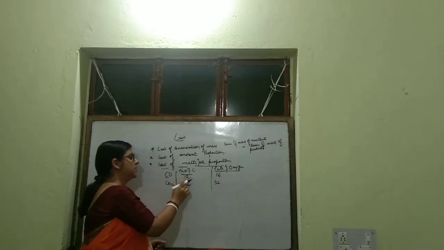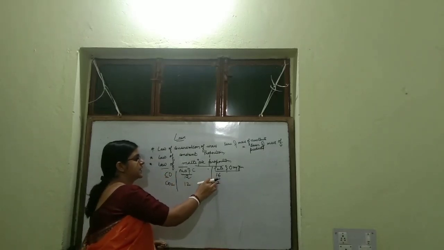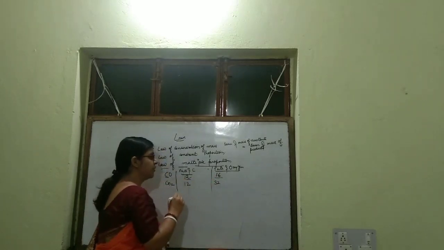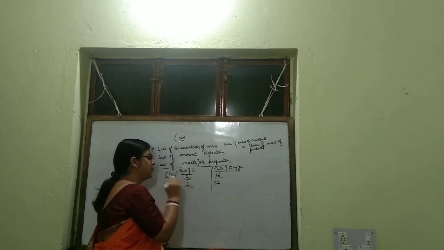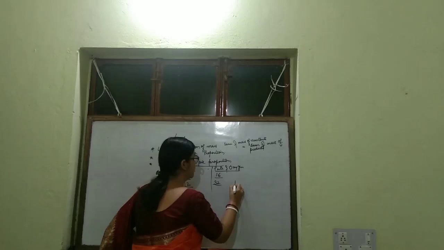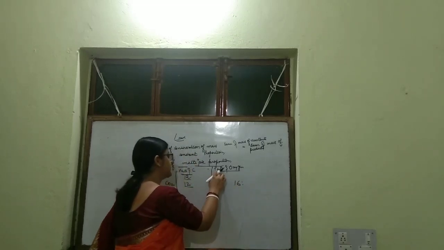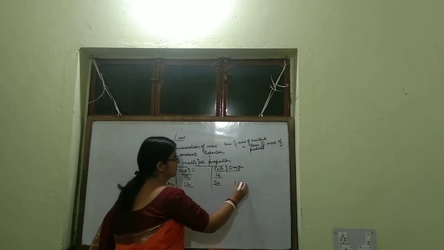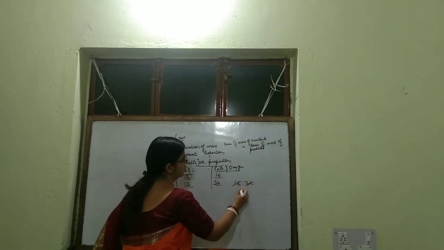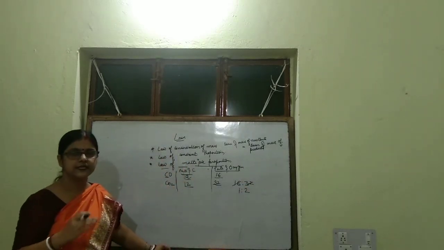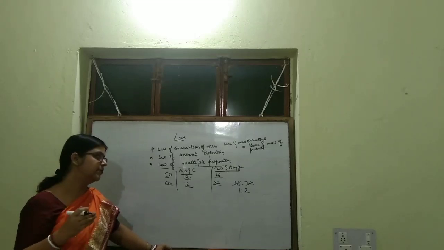Here 12 parts carbon combines with 16 parts oxygen. In the next example 12 parts carbon combines with 32 parts oxygen. So if we find out the ratio in which the other element is combining with the fixed mass, what is the ratio? It is 1:2. This is the law of multiple proportion.